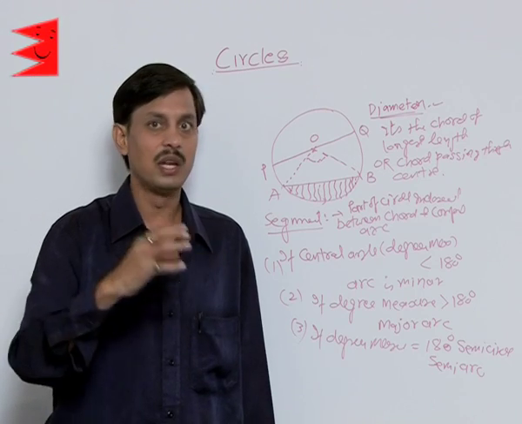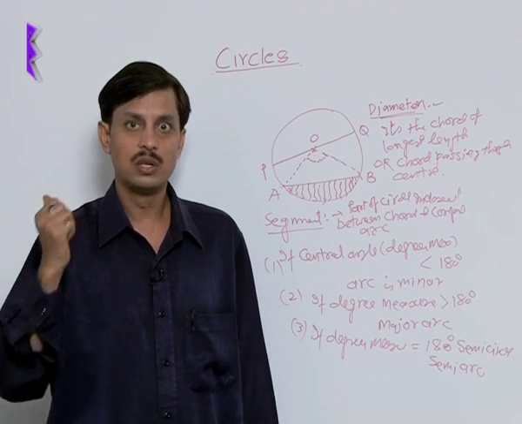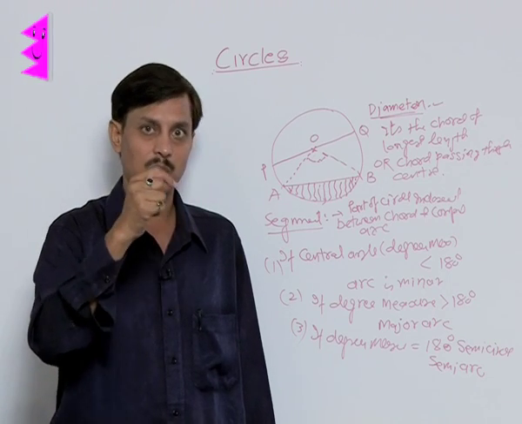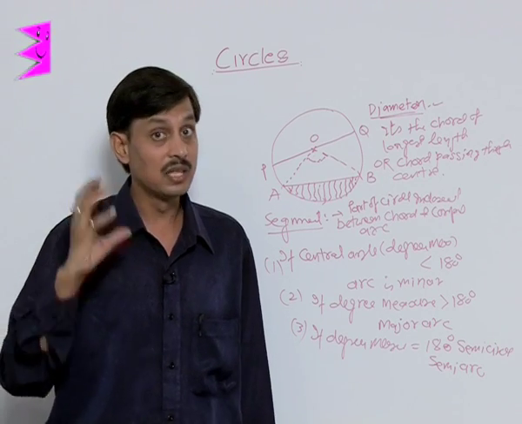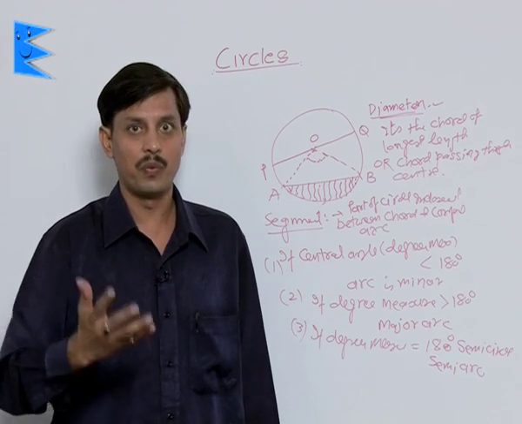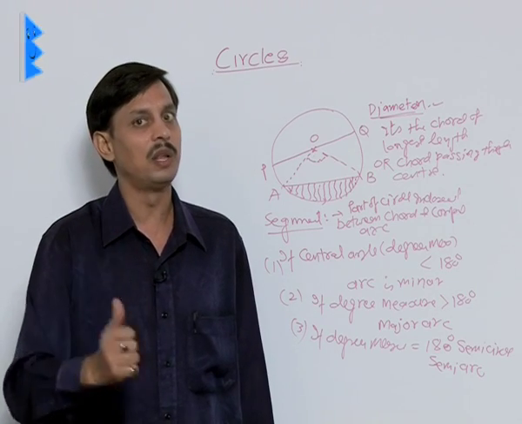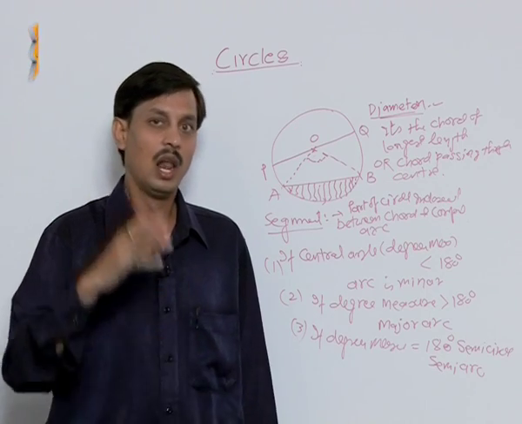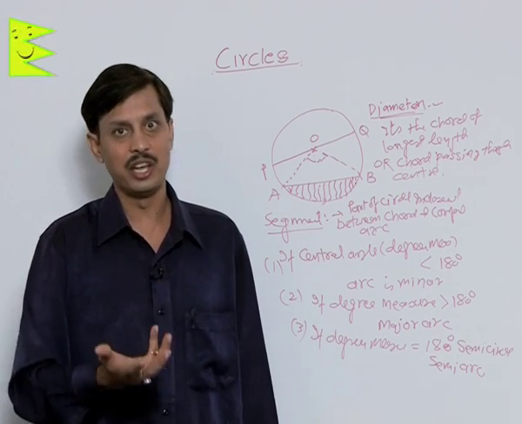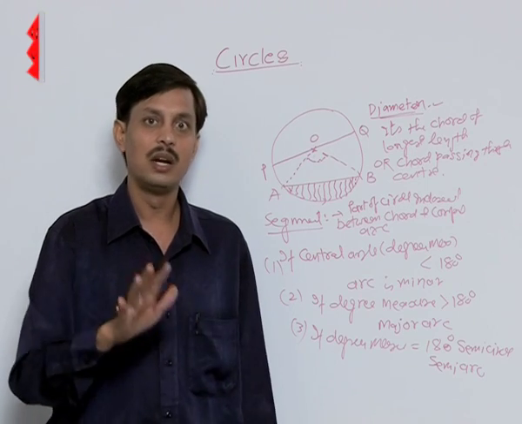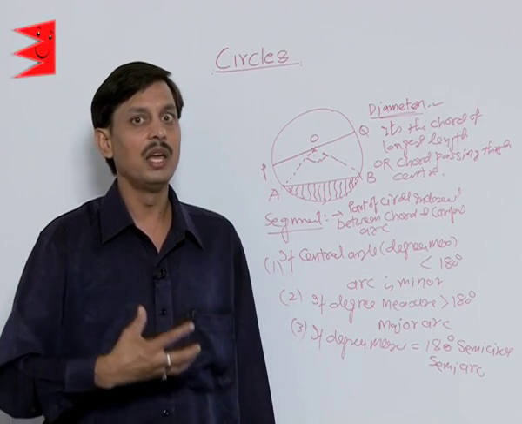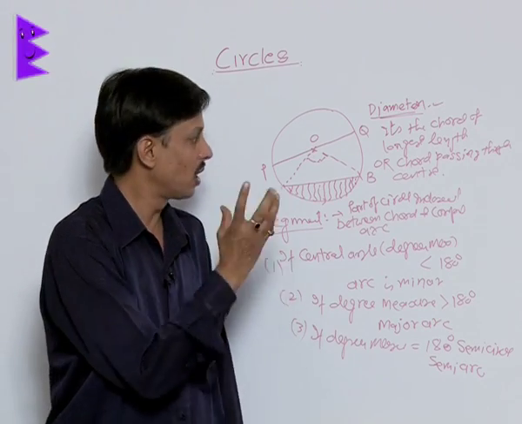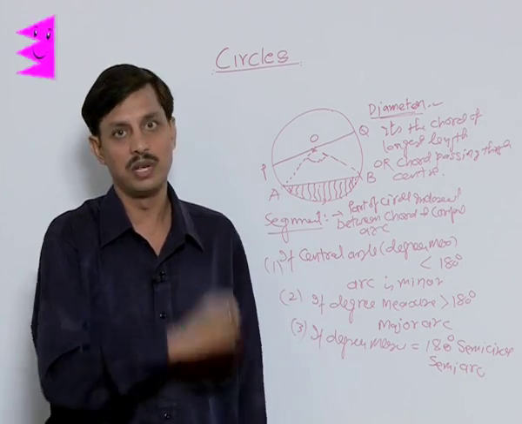Also, the diameter is that chord which passes through the center. Radius is that line segment which starts from the center to the circle. In a circle, there are infinite radii, but all are of equal length. Similarly, a circle has infinite diameters, all of equal length. The length of the diameter is double the radius, or the radius is half of the diameter. Similarly, you understand how we define other components, other parts of the circle.